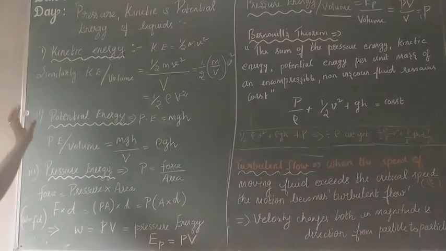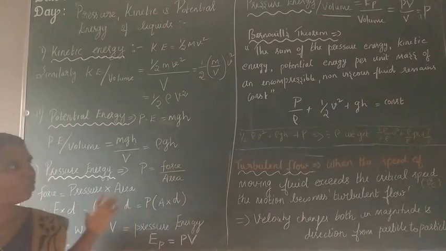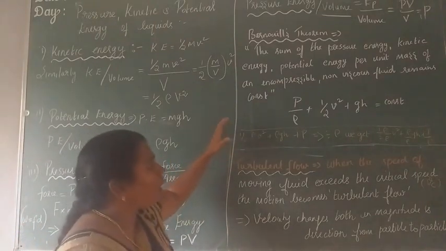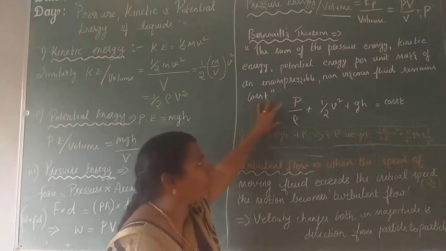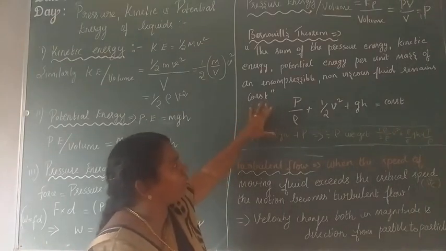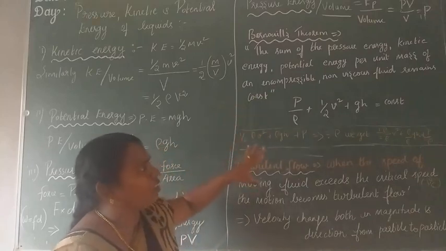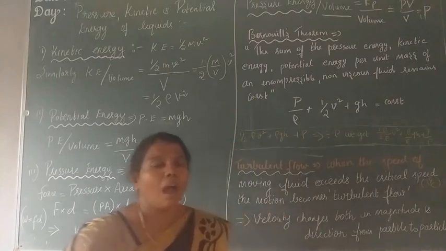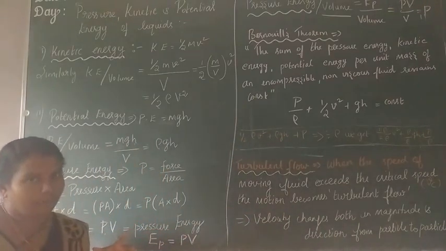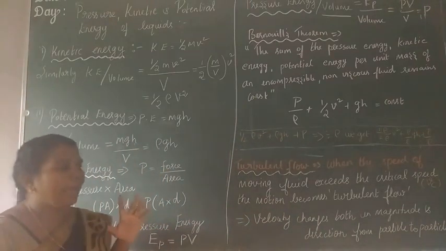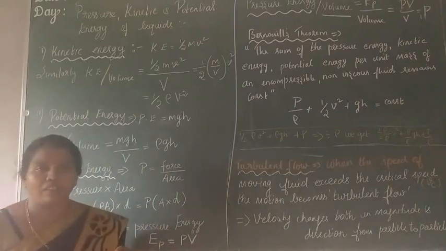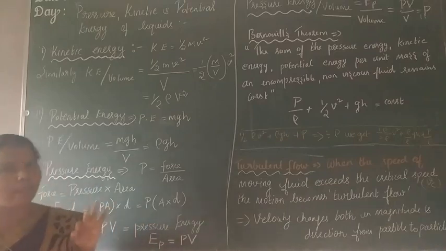Next topic is the pressure, kinetic and potential energy of liquids. These are not in your book, but when you go forward to Bernoulli's theorem, the final conclusion is written according to the potential, kinetic and pressure energy per unit volume. For that purpose, I am explaining how you get those equations. Let us consider a streamline flow. That flow must possess potential energy, kinetic energy and pressure energy.